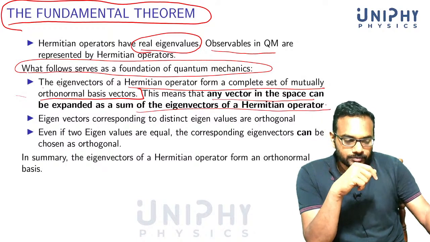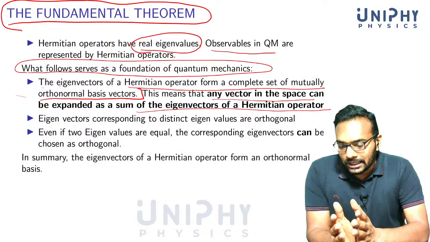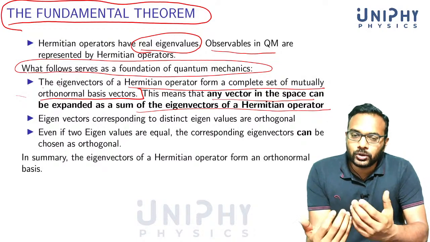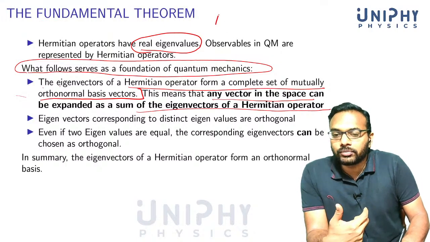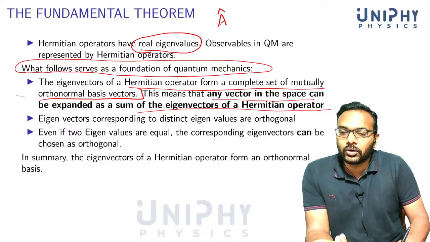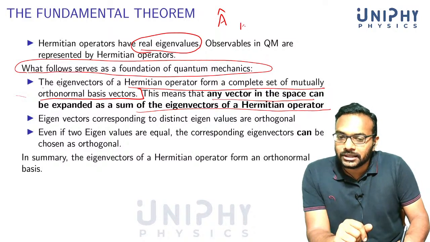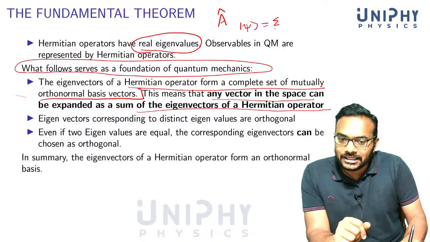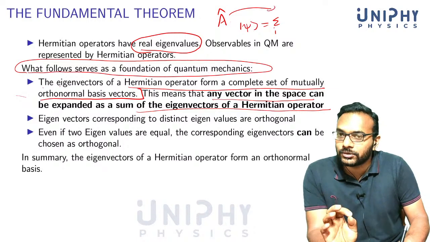So if you want to know, as I explained earlier, the probabilities associated with measurement of a particular observable A, what you do is take the state psi and expand it in terms of the eigenvectors, because the eigenvectors form a complete set. Otherwise, we wouldn't be able to do this.